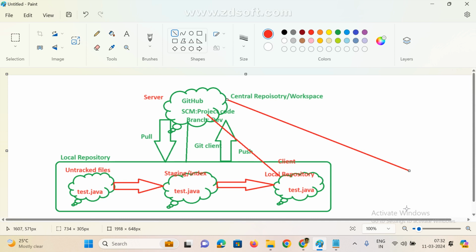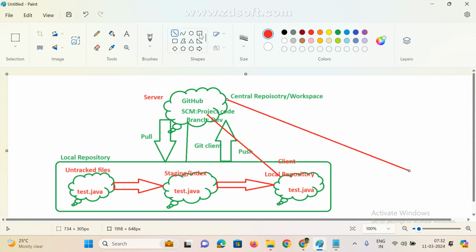So where is your code? Your code is local or central? Central, right? Central means anyone can access. Who has access to this repository? Those people can access directly from the central repository whatever was implemented.